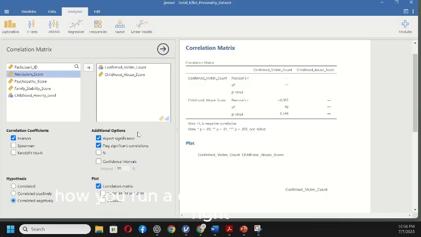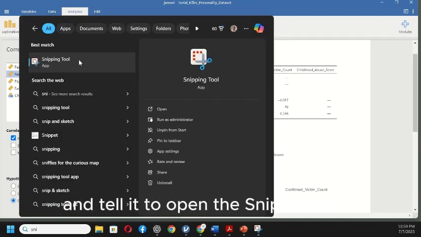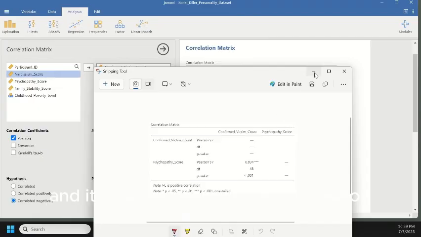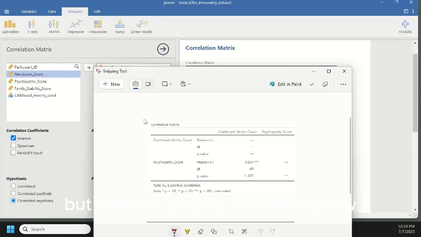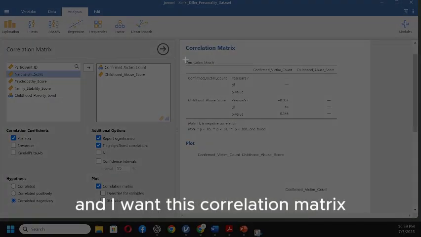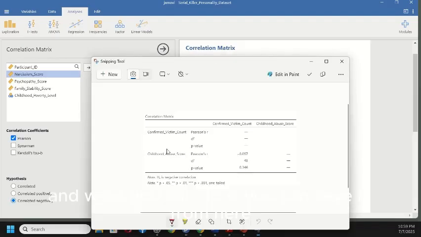Super easy, right? I want to review one more time how you use that snip function. You've got a couple of choices. You could go down here and tell it to open the snipping tool, and it's going to open this little editor right here. But I want to go snip something new. I'm going to tell it new, and I want this correlation matrix. So I'm going to do that right there. And what you can do is save it from here, or you could go straight into a document.